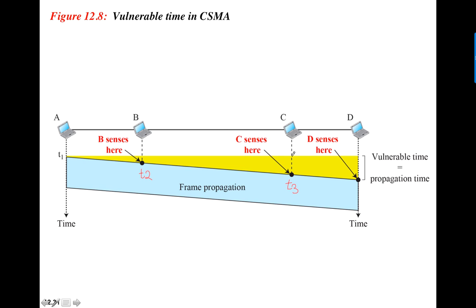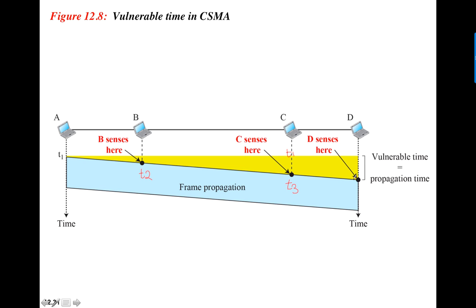So A started transmitting at time t1, but C does not know at time t1. C comes to know at time t3, so there is a gap in time, and then C comes to know that A has been transmitting.